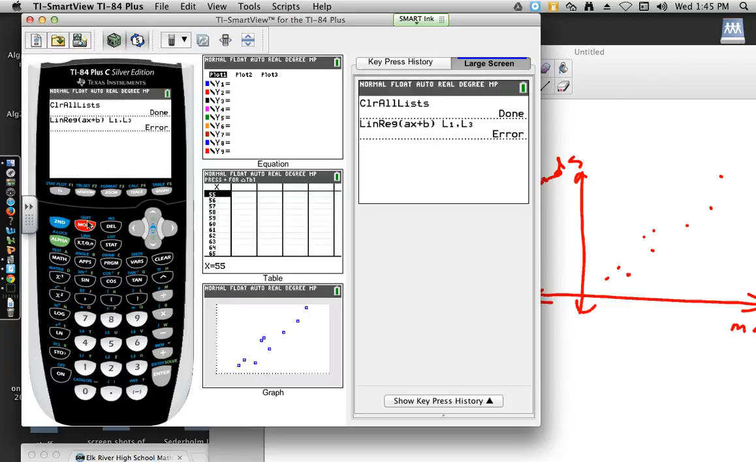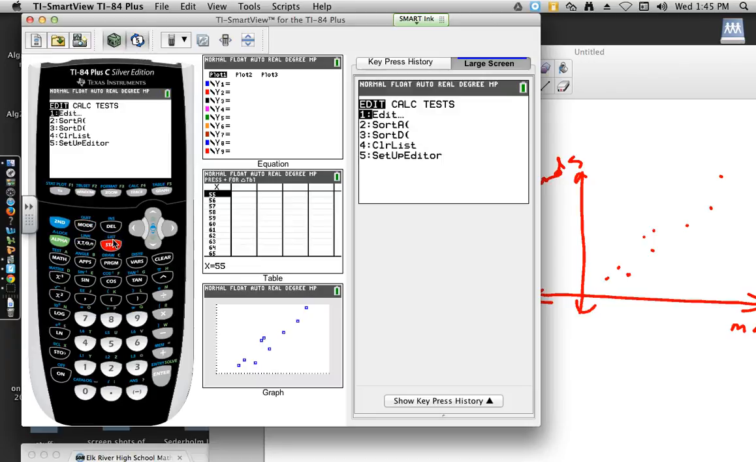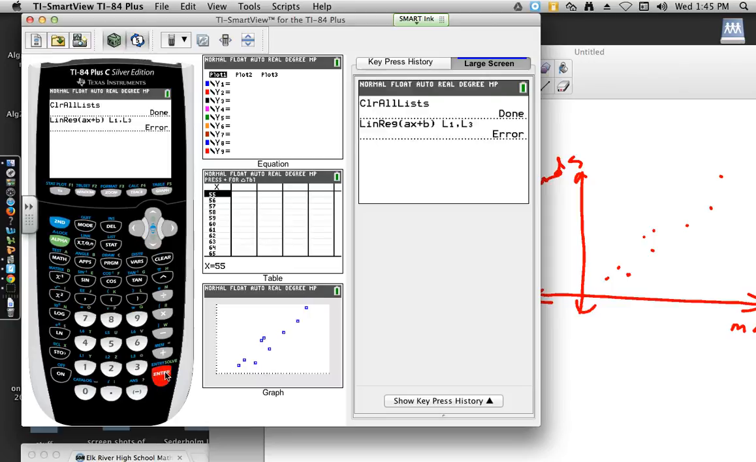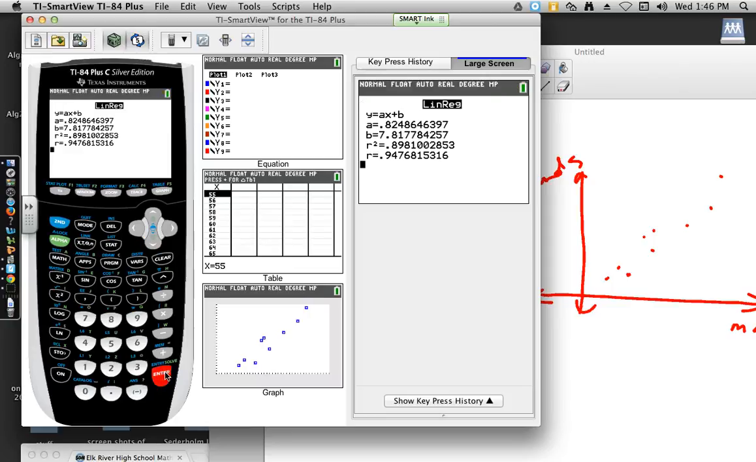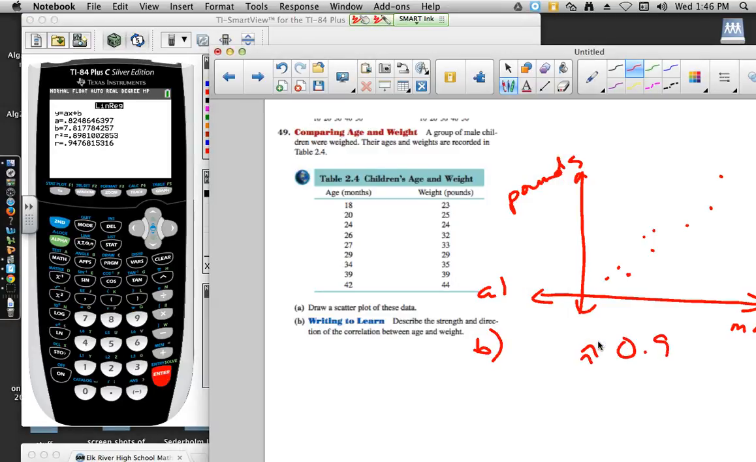Something wasn't working again, so hang on. Stats, calculate, number 4. Oh, it has list 1 and list 3 in here from last time, so let me change that to list 2. There we go. Now down to calculate. Enter. And fortunately my diagnostics are on, and I see that this would be 0.948 with rounding. So R is approximately 0.948. That definitely tells me that this is a strong positive relationship, because that's very close to 1.